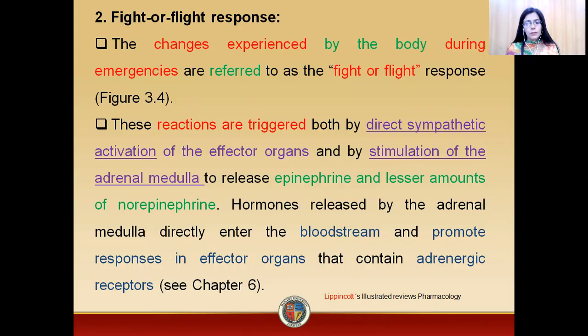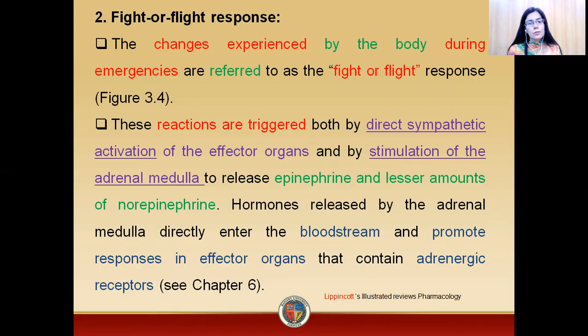Both will be released, but there will be a lesser amount of norepinephrine as compared to epinephrine. So in both cases, whether direct stimulation of the sympathetic nervous system or through the adrenal medulla, two neurotransmitters are released: first epinephrine and second norepinephrine.